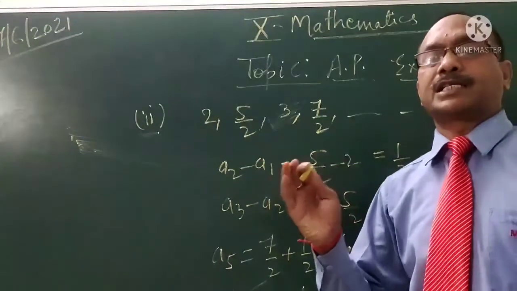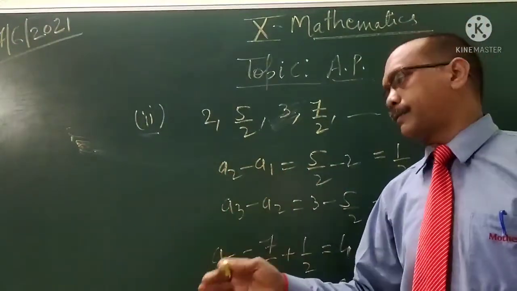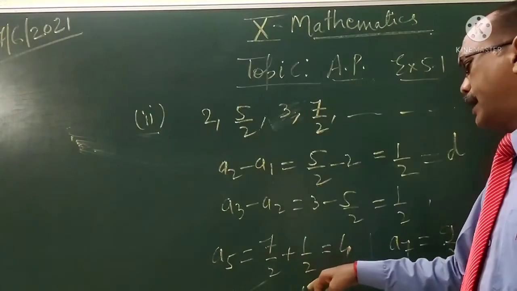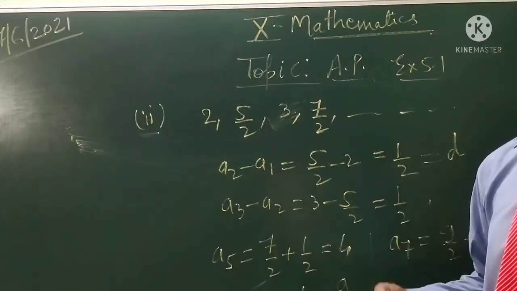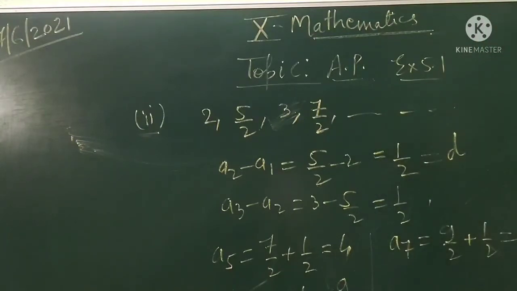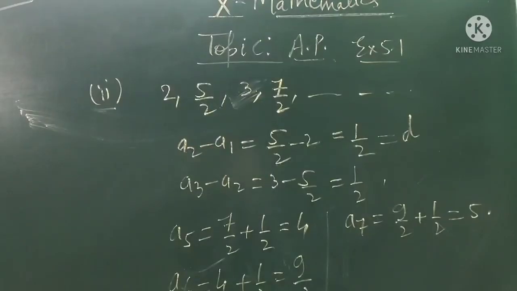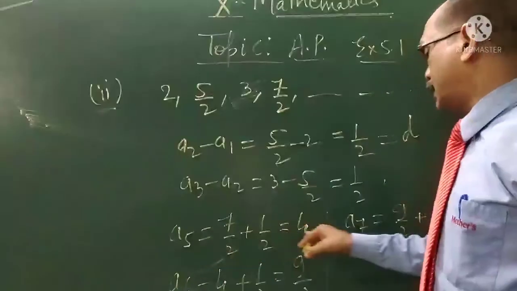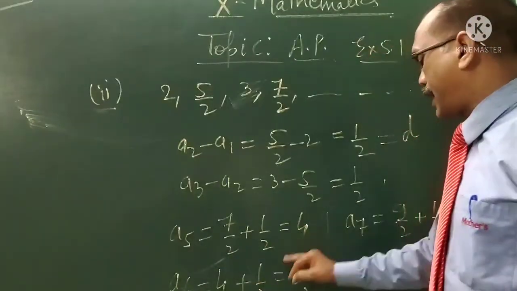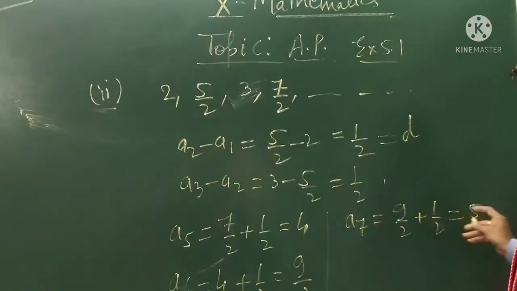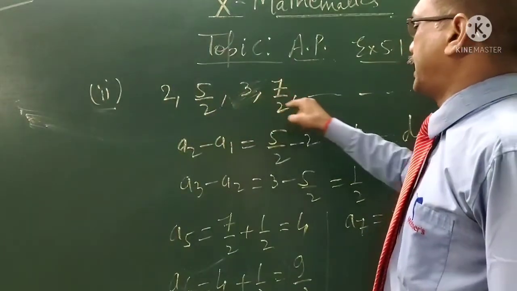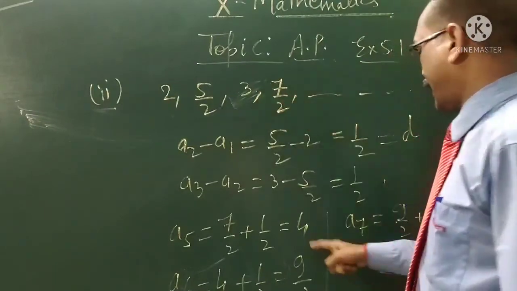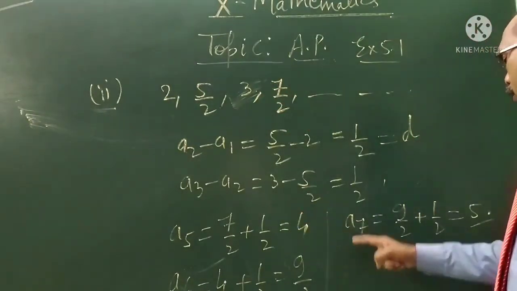Because the common difference is 1 by 2, that is why we add 1 by 2 to get the next terms. So student, A5 is 4, A6 is 9 by 2 and A7 is 5. So this sequence has these 3 more terms.